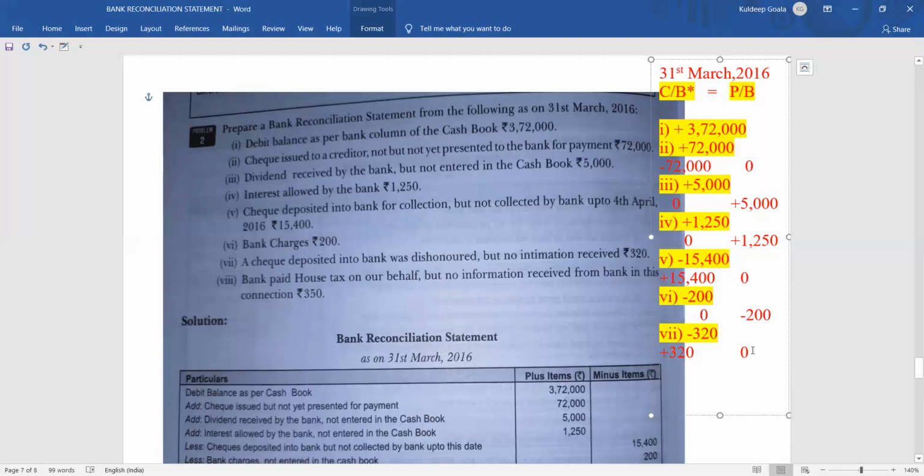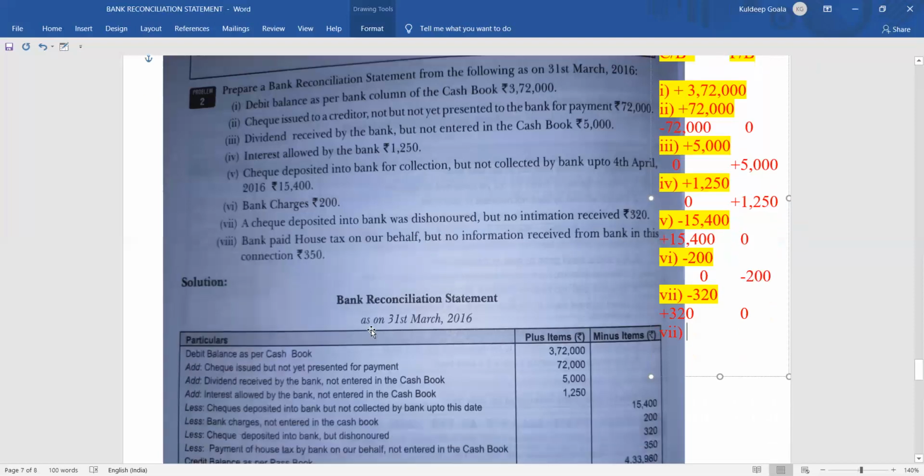Now coming to the next one, that is point number 8. What point number 8 is saying is that the bank has paid house tax. How much rupees house tax? 350 on our behalf, that means on behalf of the owner. But no information received from bank in this connection. Bank has paid the tax.